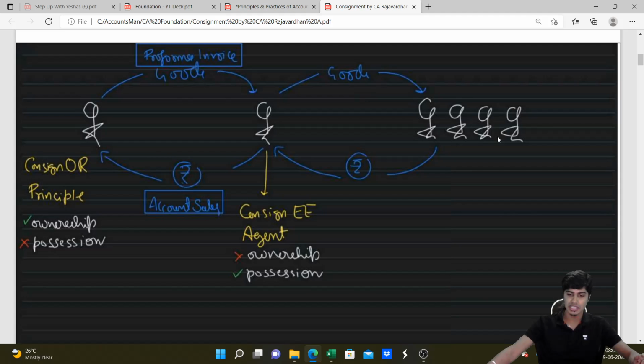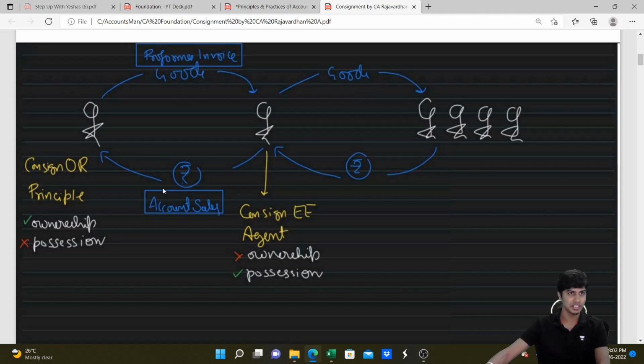In between is another person who's called as consignee. So you are consigner and you have an agent by name consignee. You send the goods to consignee. Consignee will sell the goods on your name. And consignee will collect the money from customers and he will give that money to you. Got it? So you, consigner, are principal, your agent is a consignee, and the relationship between both of you is not that of boss and labor or employer employee. The relationship is that of principal and agent. He works for commission.